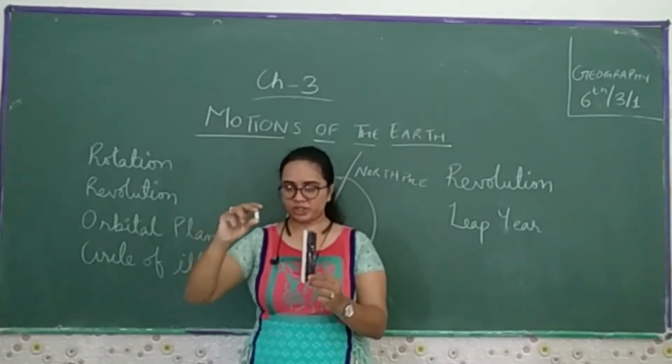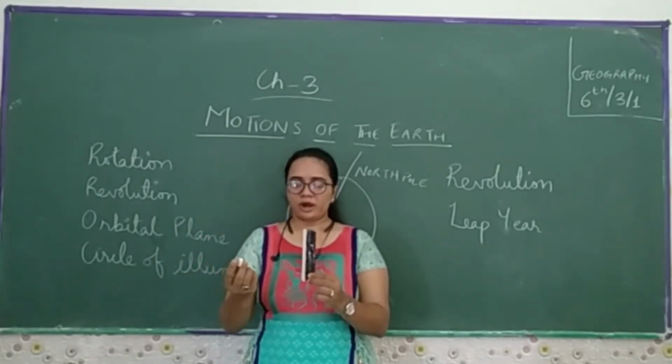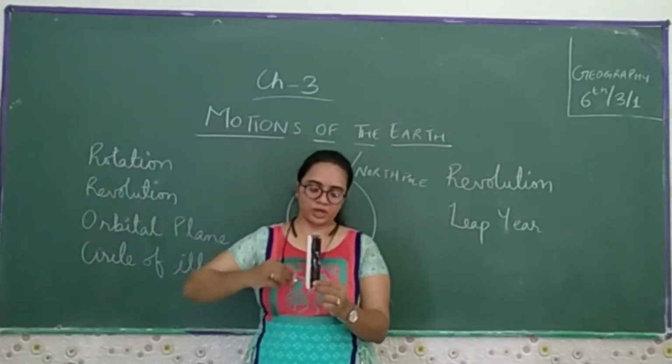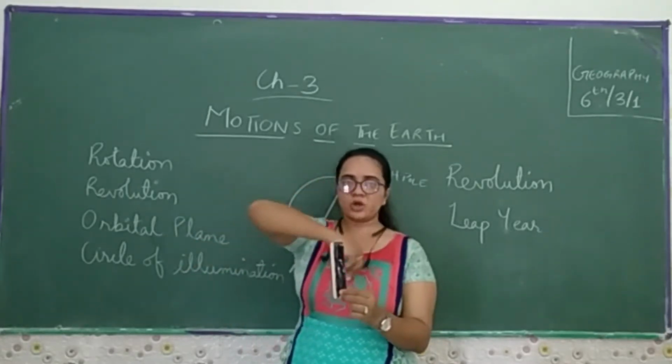Now we talk about rotation. So what is rotation? Our planet Earth rotates on this particular axis. This is called rotation. Now, the movement around the sun is called revolution.